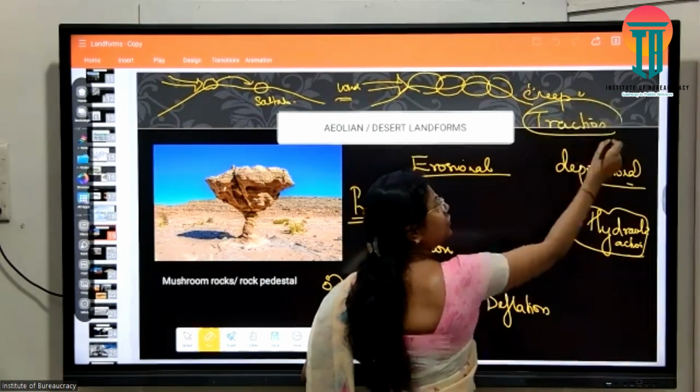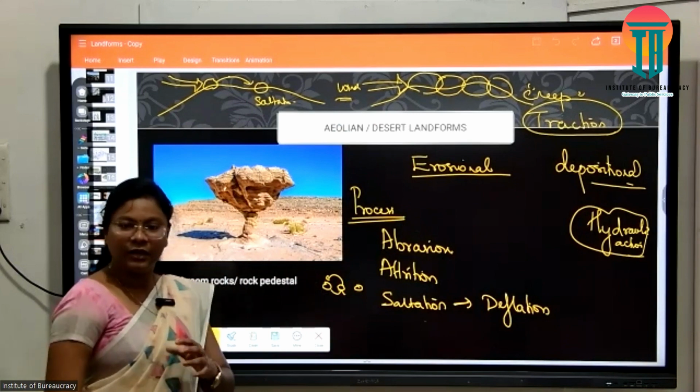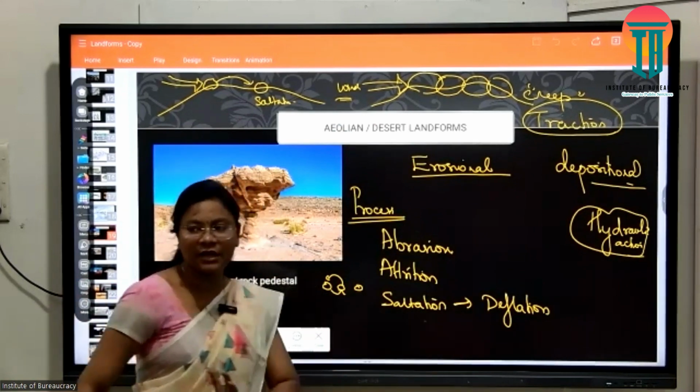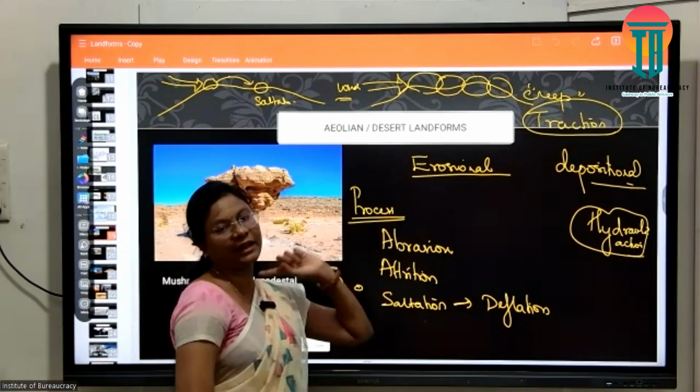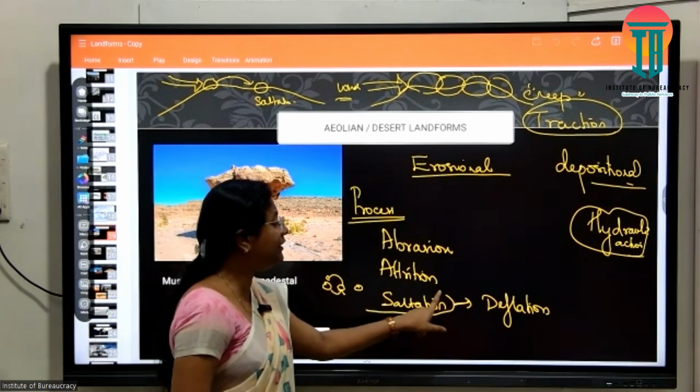In rivers, traction is possible on the river bed. Along with the river flow, rocks are carried or dragged along. This is traction. When saltation intensifies,